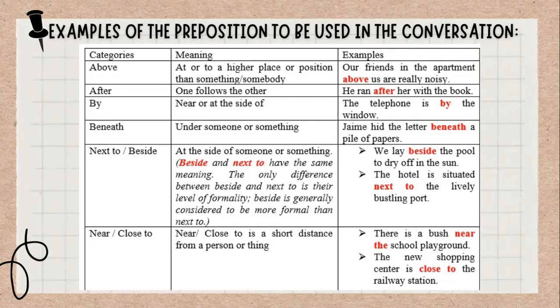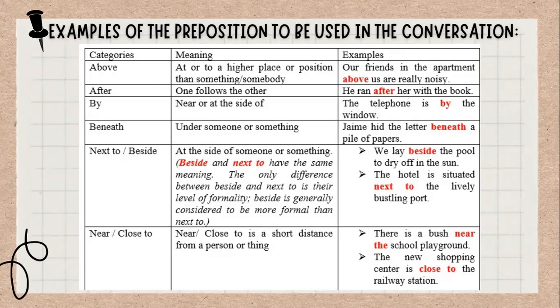The next we have next to or beside, meaning at the side of someone or something. Beside and next to have the same meaning. The only difference between beside and next to is their level of formality. Beside is generally considered to be more formal than next to. For example, we lie beside the pool to dry off in the sun. And the second, the hotel is situated next to the lively, bustling port.